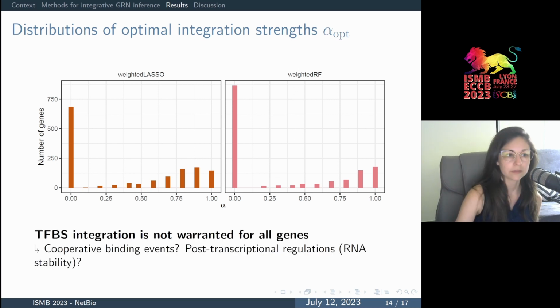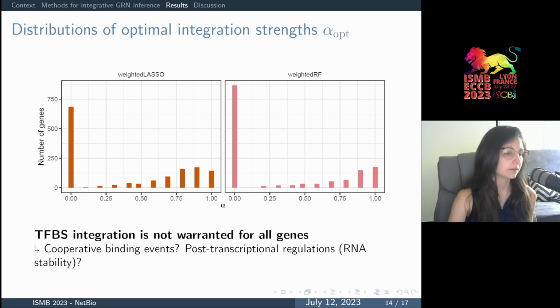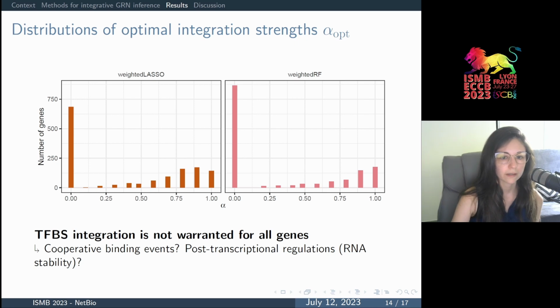For example, we could hypothesize that these genes for which alpha equals 0 might be regulated by condition-specific regulators that need cooperative binding with another regulator that would have a stable expression level. Or maybe the messenger RNA levels of these genes are regulated by post-transcriptional mechanisms, impacting their stability. And these new questions might be answered by integrating new types of omic data in future works.